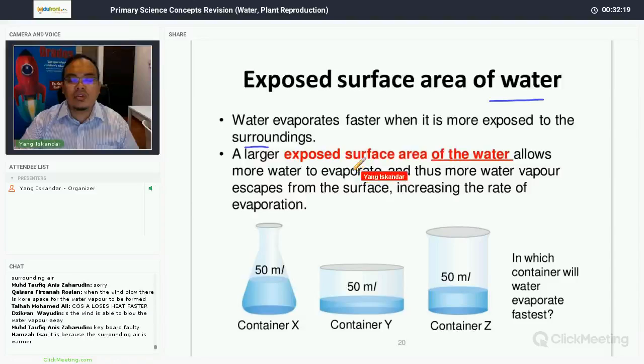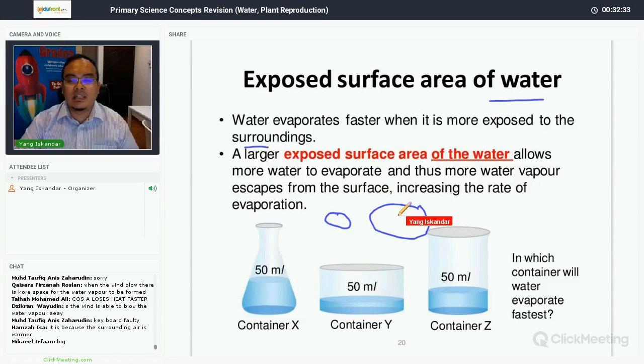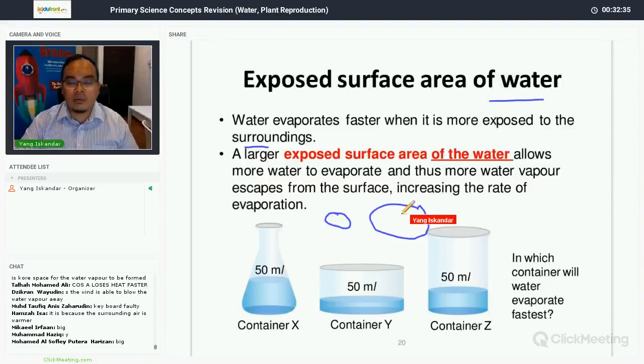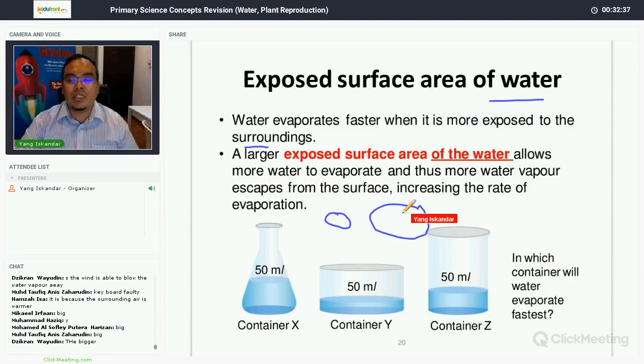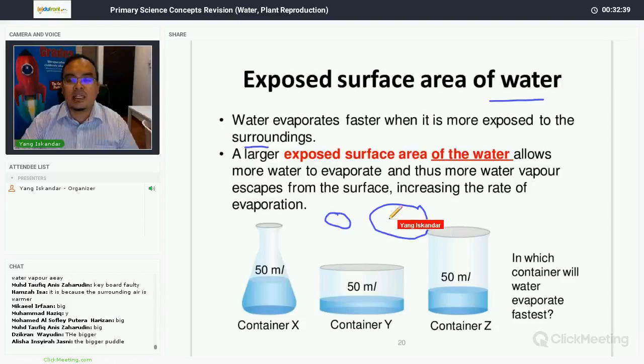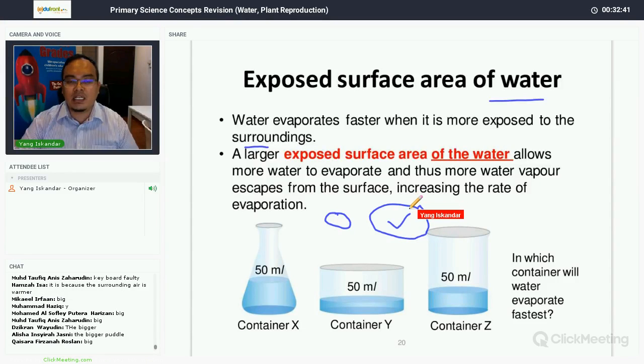So let's say you accidentally spill water on the floor. So let's say there is a small puddle of water and a bigger puddle of water. Now, which will evaporate faster? The puddle of water which has greater exposed surface area will evaporate faster, right? Because it has greater exposed surface area of water. Hence, the rate of evaporation is greater.